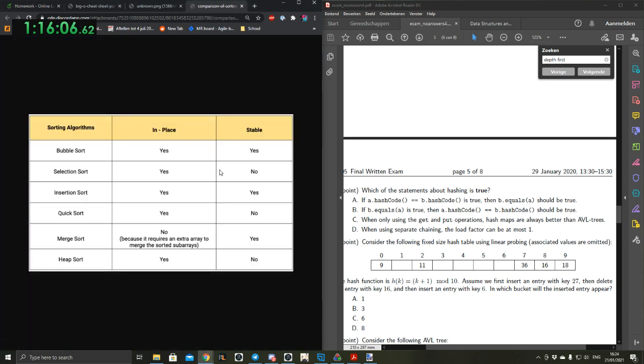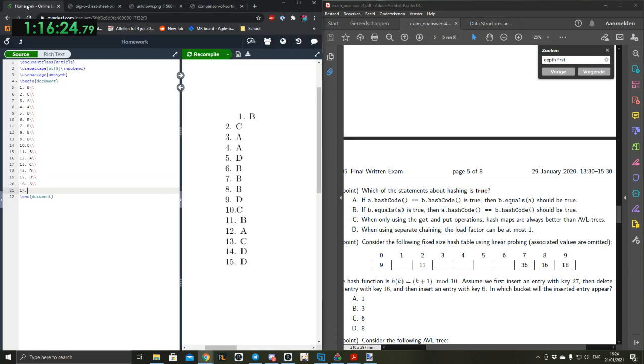Okay. You understand this? Bubble sort, in place, stable, yes. Select sort, in place, stable, no. This seems quite interesting. You know, just another thing you can keep on your cheat sheet. Yeah, easy points. Just save all these images and download them. Yeah, that's what I'm doing. It makes sense, especially if you just have a folder with them.